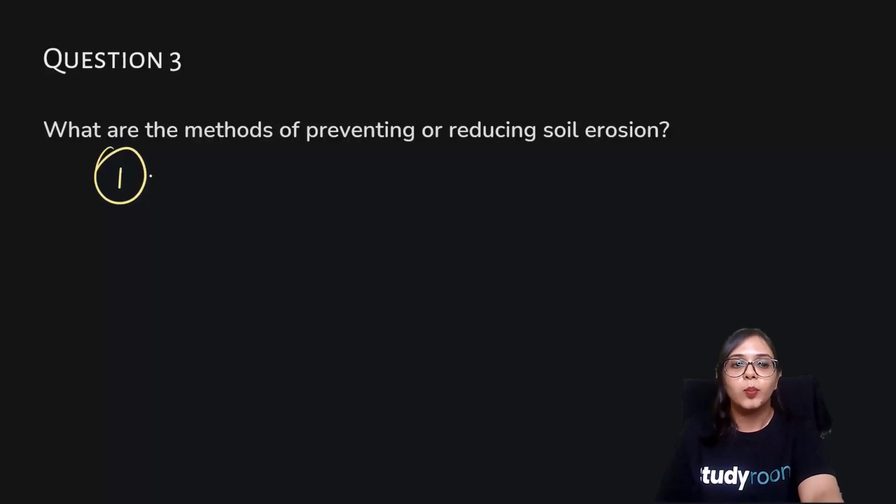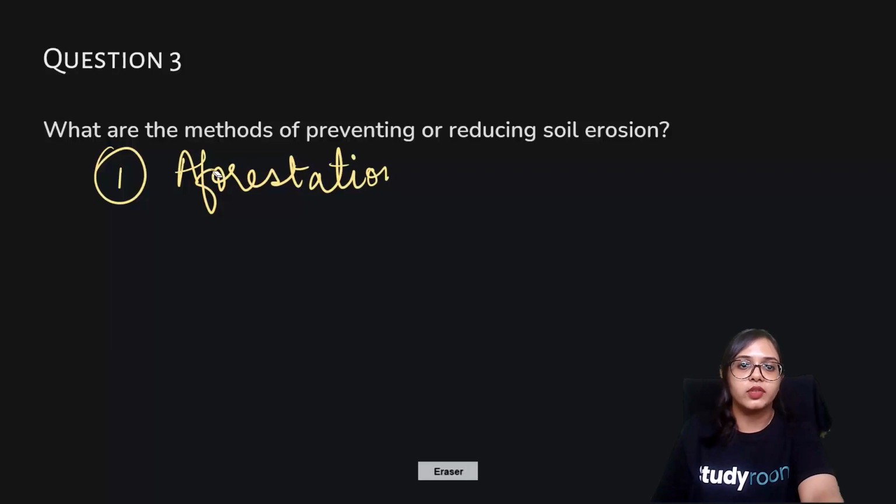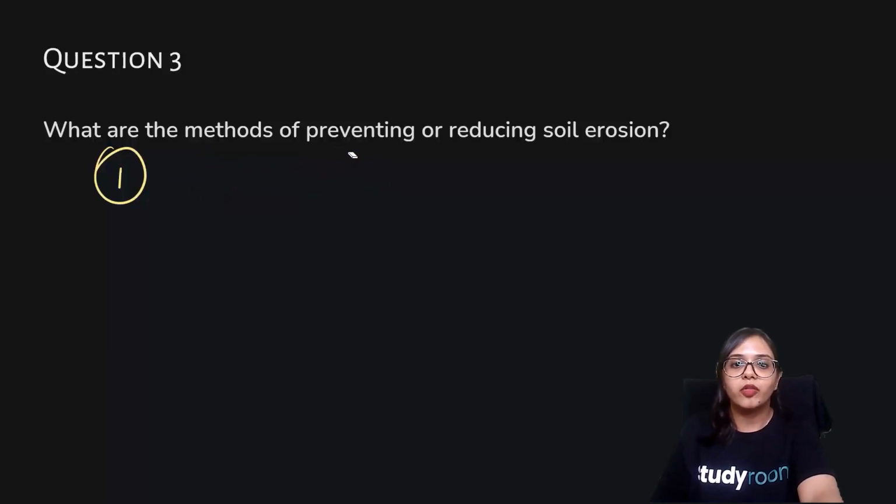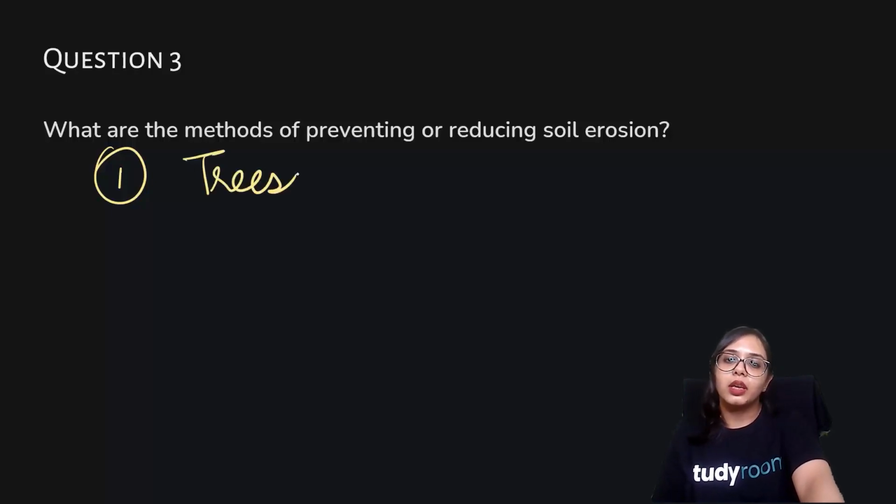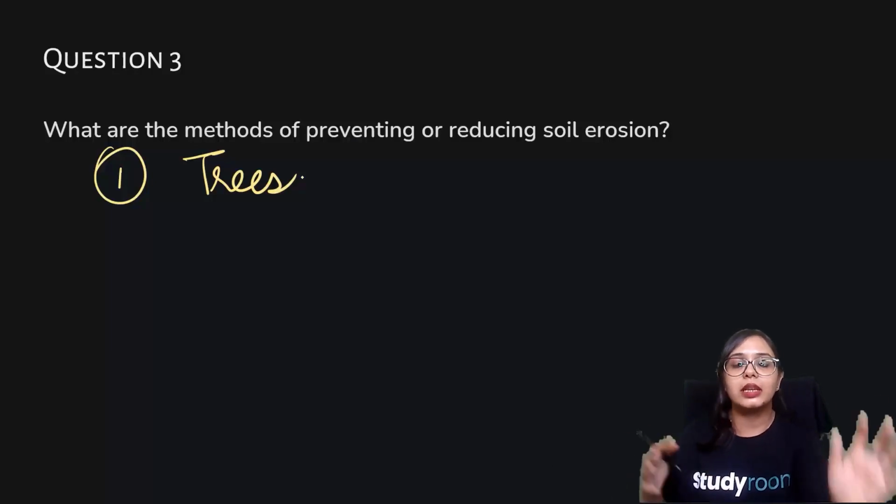So we know that the roots of the plants play an important role. So planting of more trees would ultimately lead to an increment in the number of roots that are holding onto the soil.